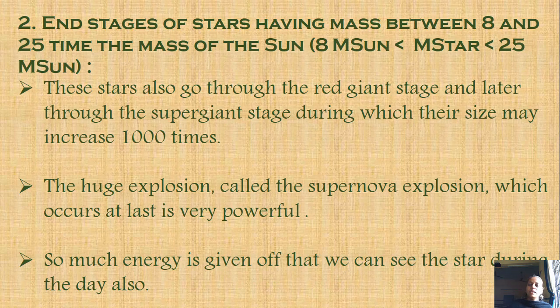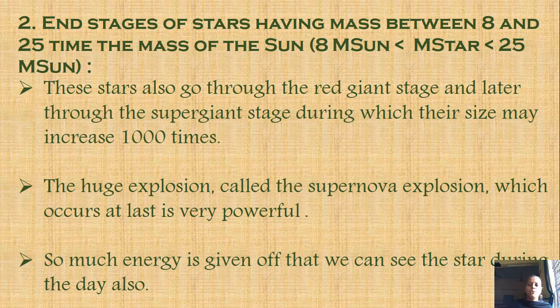These type of stars whose mass is more than 8 times the mass of the Sun, their radius increases 1000 times. And when they expand so much, at that time a very huge explosion takes place, and this huge explosion is called a supernova explosion.